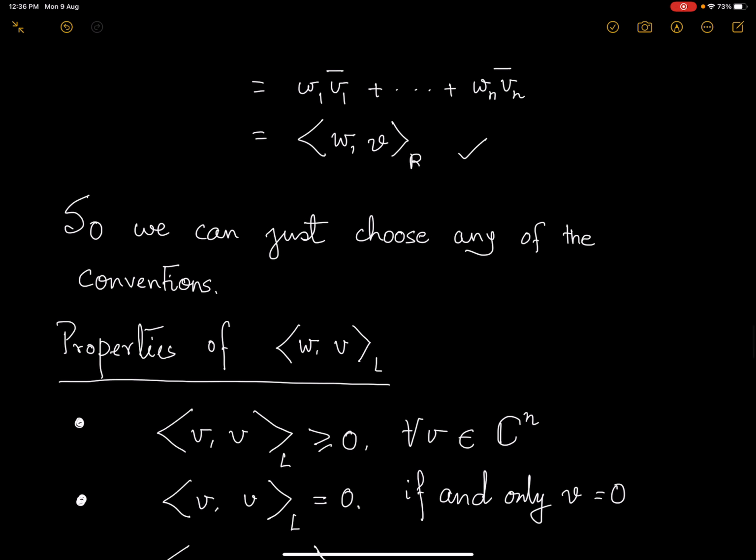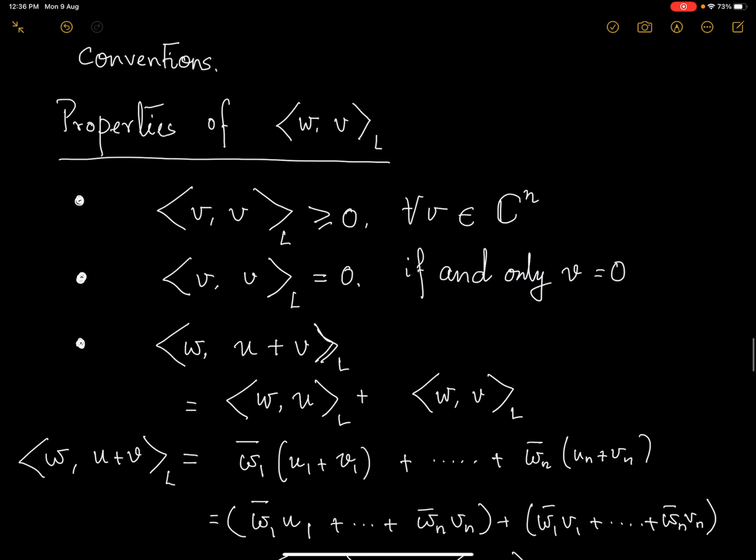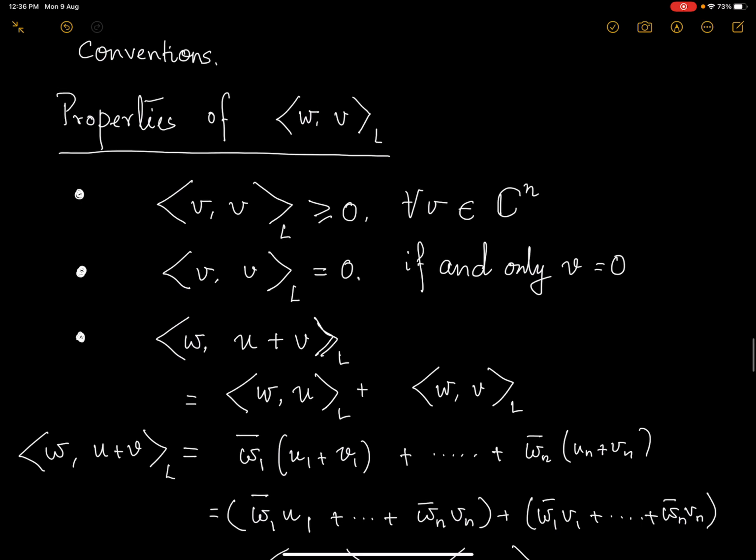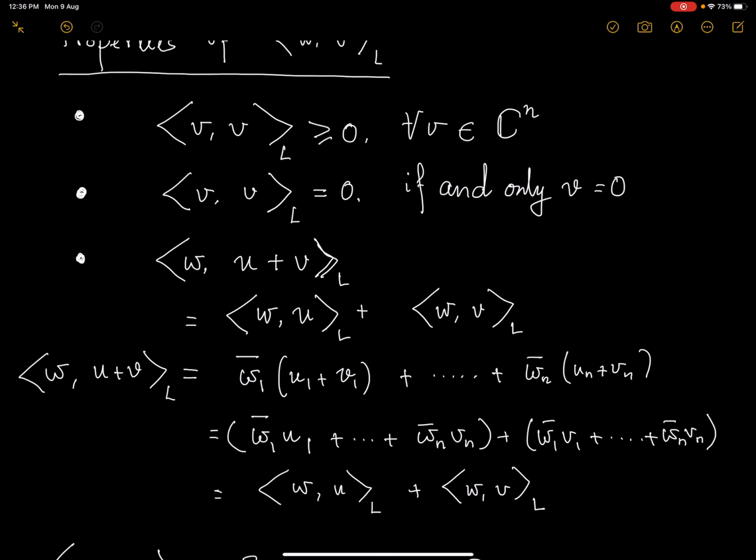So, as I said, you can choose any convention. Let me look at the properties of the left one, the inner product of w and v. The inner product of v with v is the square of the length. Basically, length has to be greater than or equal to 0, and the only way the length would be 0 is if the vector is 0. When you do these kinds of things which you already know for the real case, the same results you can prove will happen for this case also.